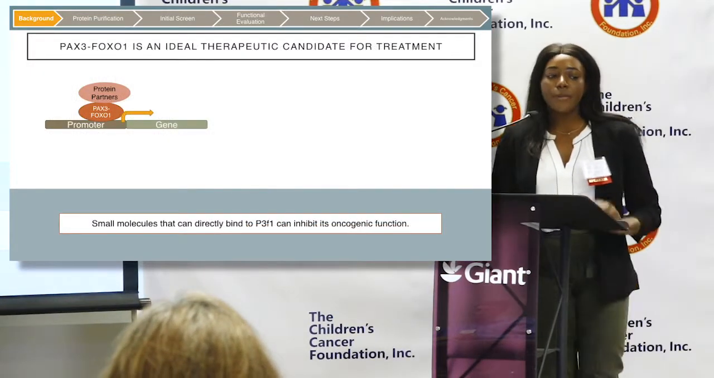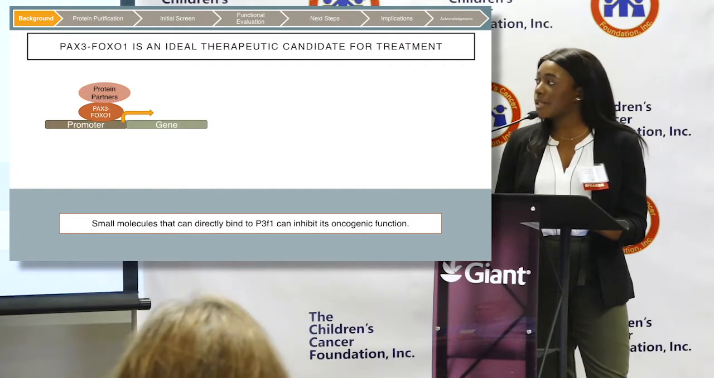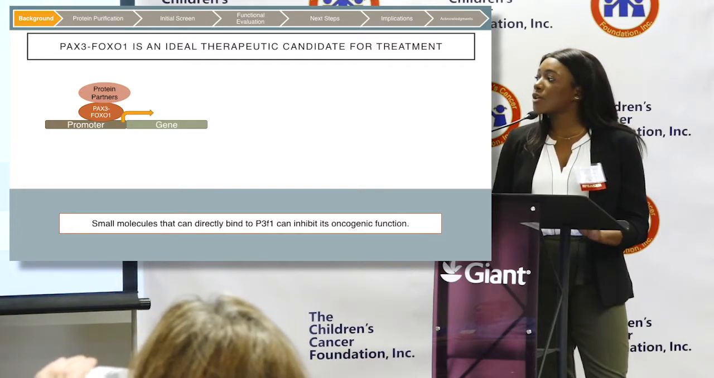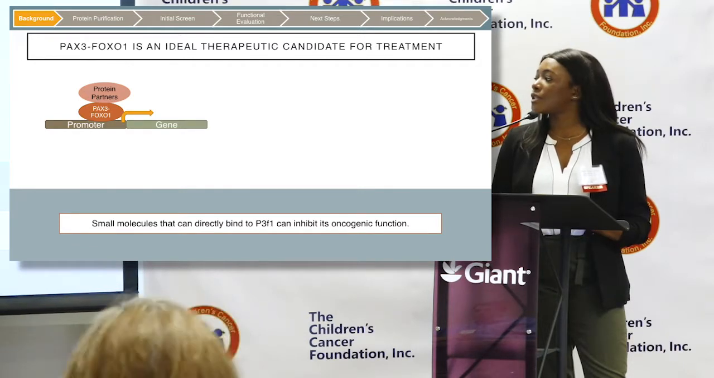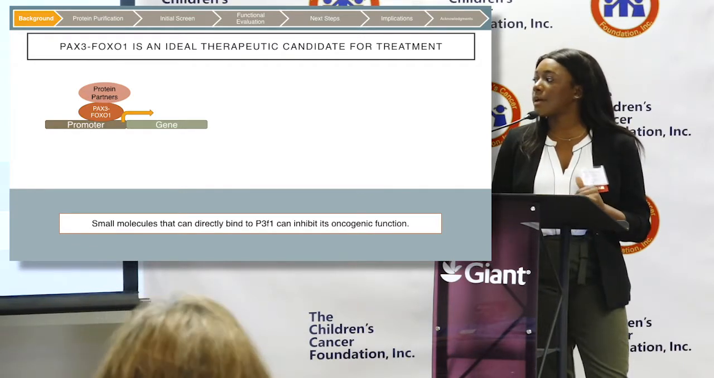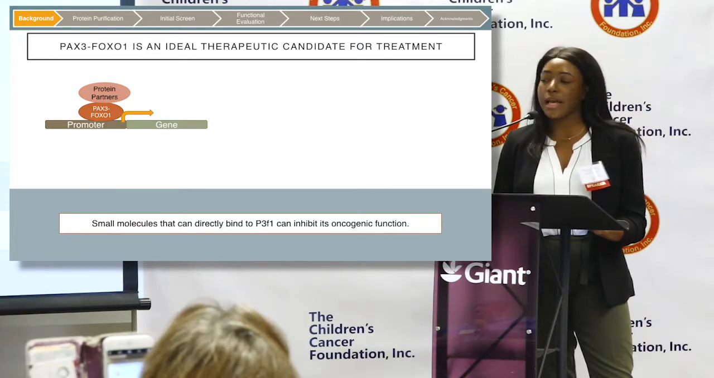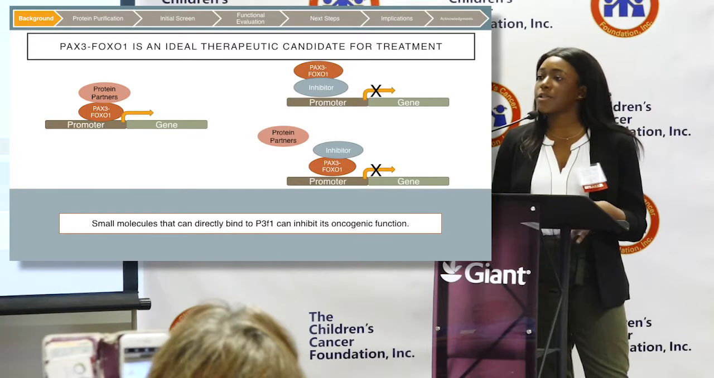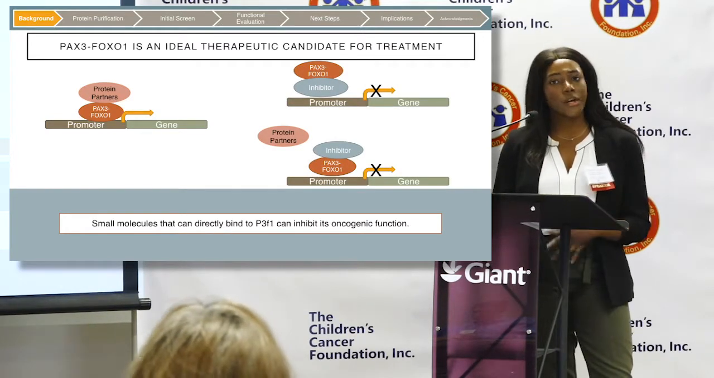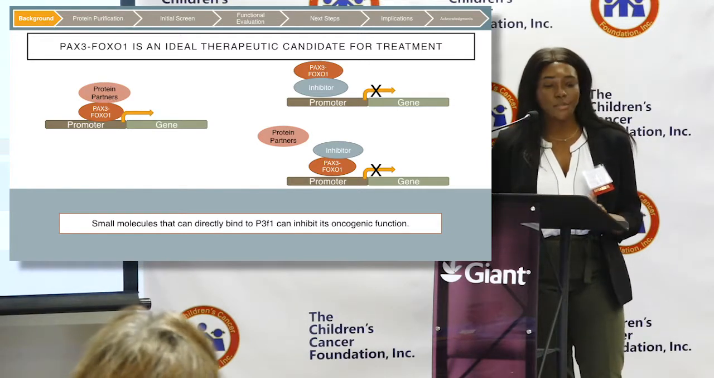Since PAX3-FOXO1 is only found in tumor cells, it is an ideal therapeutic candidate for treatment. Our goal is to find an inhibitor of PAX3-FOXO1 that can inhibit its oncogenic function. This can happen if the inhibitor blocks PAX3-FOXO1 from binding to promoters and transcribing its target genes, or prevents PAX3-FOXO1 from interacting with its necessary protein partners.